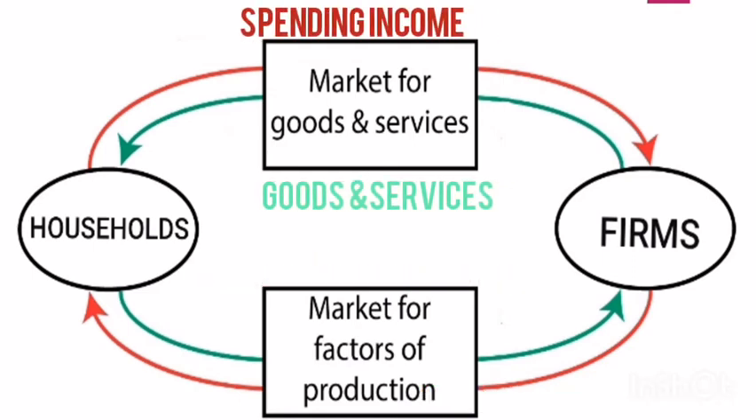Now look at the upper half of the diagram, where we can see that the firms are providing goods and services to the households. See carefully, the green arrow is moving from the firms towards the household, indicating that the firms are producing goods and services and they are giving that to the households. And to buy those goods and services, what the households are doing is they are spending their income that they have earned by giving their factors of production to the firms.